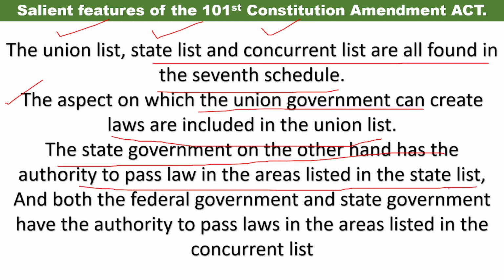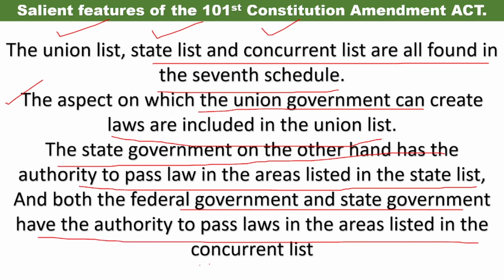Next, both the federal government and state government have the authority to pass laws in the areas listed in the concurrent list. So whatever areas are mentioned in the concurrent list, based on that area, both the federal government as well as the state government will have their own share of authority.